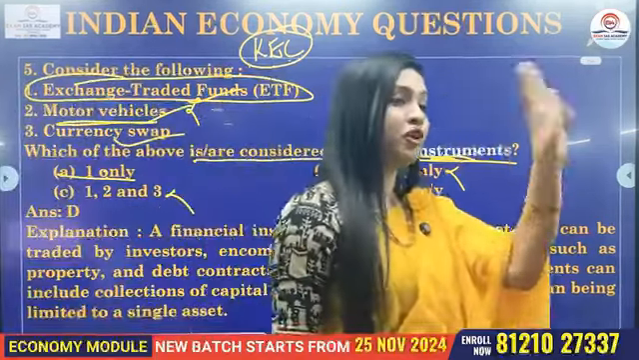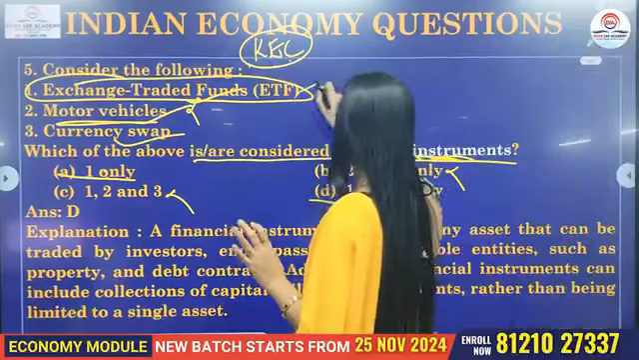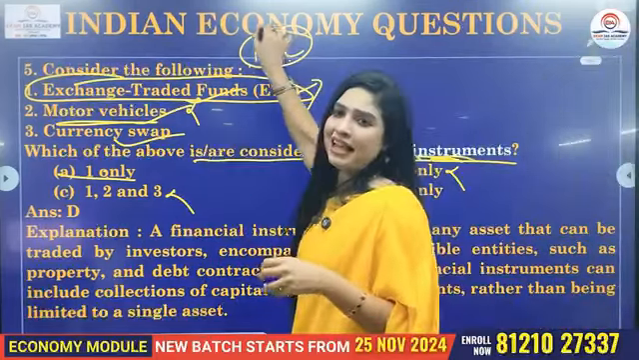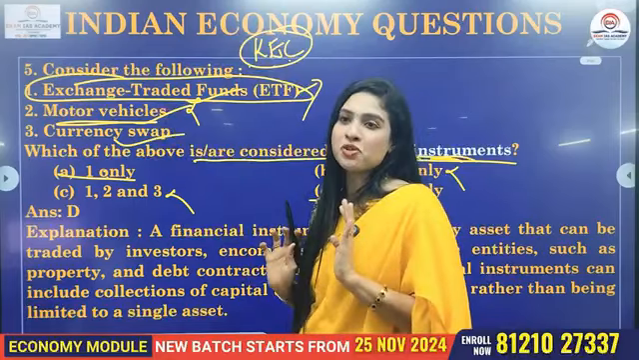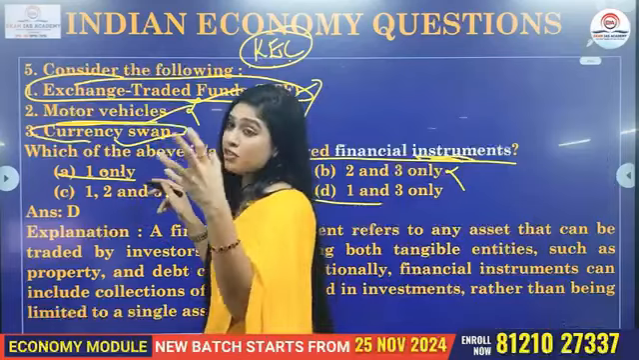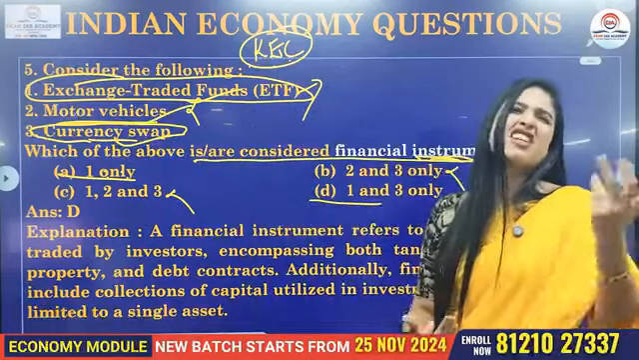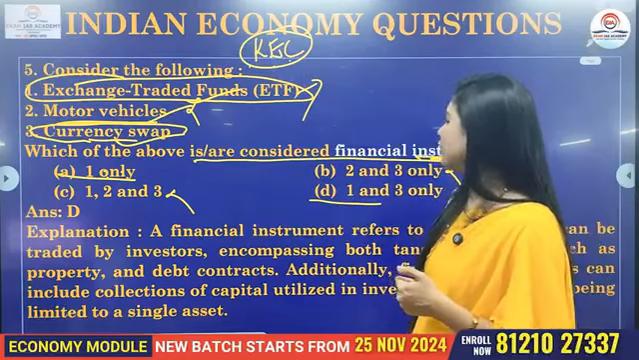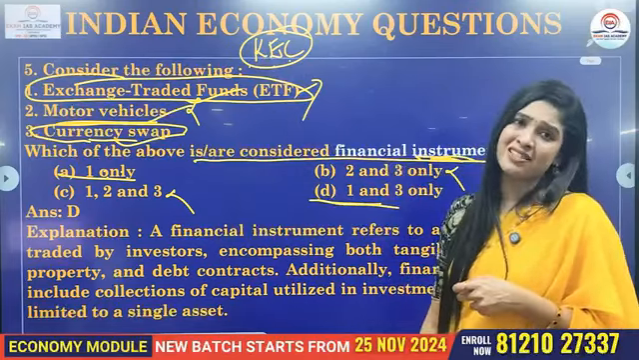Sometimes, if you never knew that exchange traded funds are a financial instrument, this KEZ technique made you understand that it is a sure option because both A and D have that. So your focus should now be on the third one, that is currency swap. It's an exchange agreement again. And the answer is option D. Both 1 and 3 are correct statements.